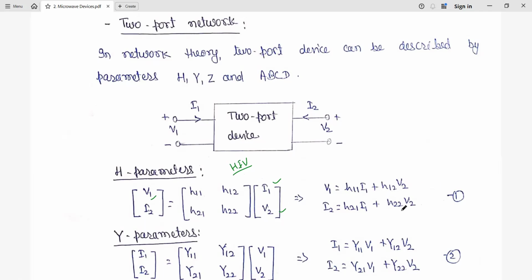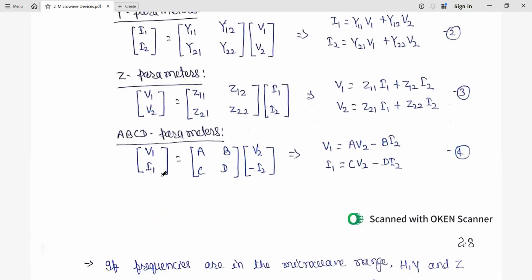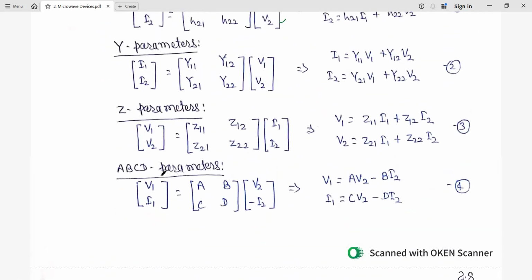Similarly, in case of Y parameters, if you see the upper part, it is going to look like a V. So here voltages are independent. Input and output voltage both are independent, and input and output current both are dependent. On the basis of that we have the equation. Again Z parameters, it will look like an I in general.